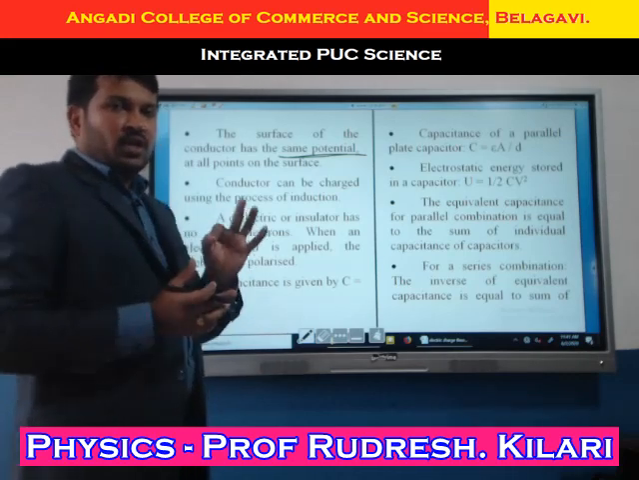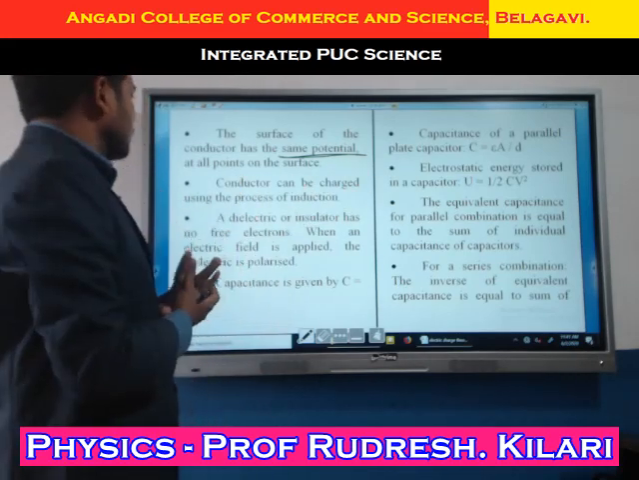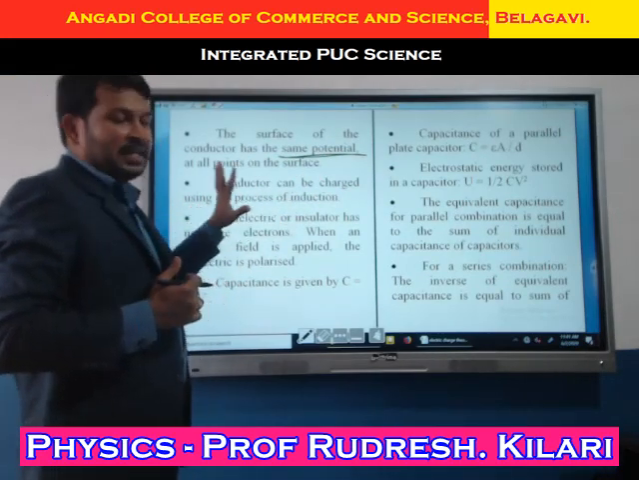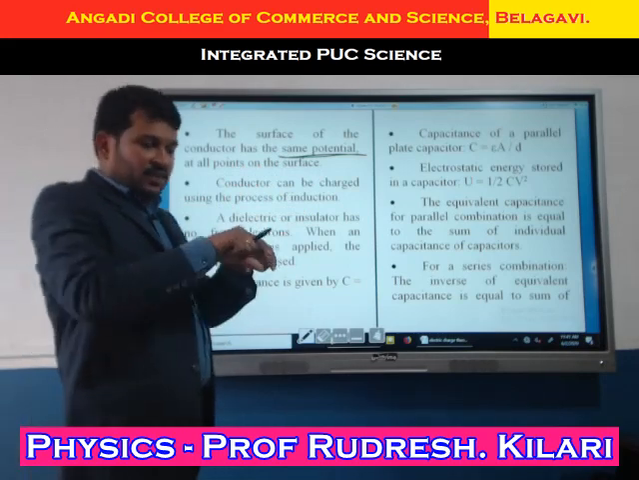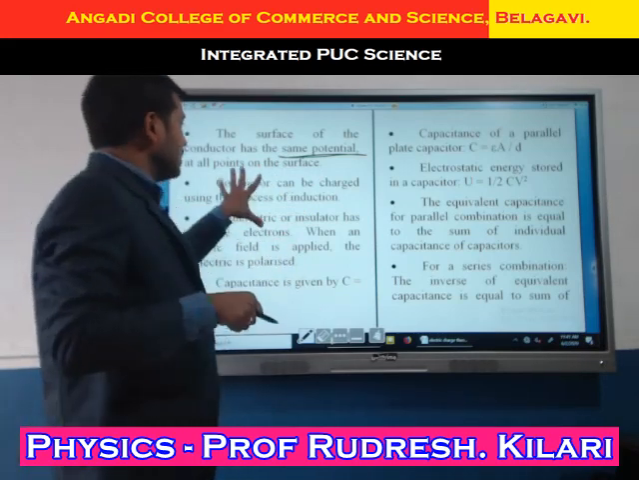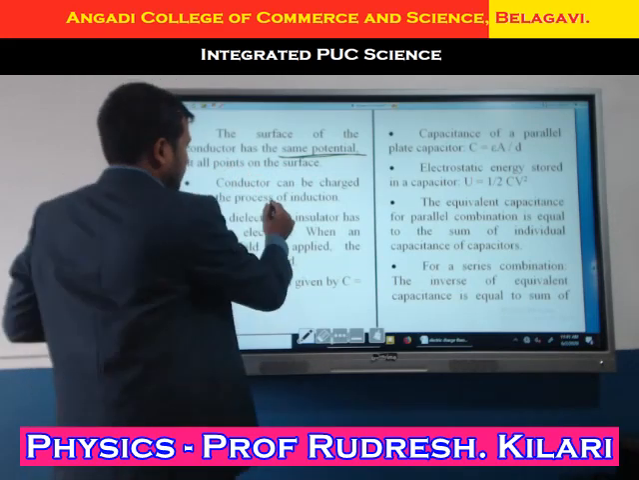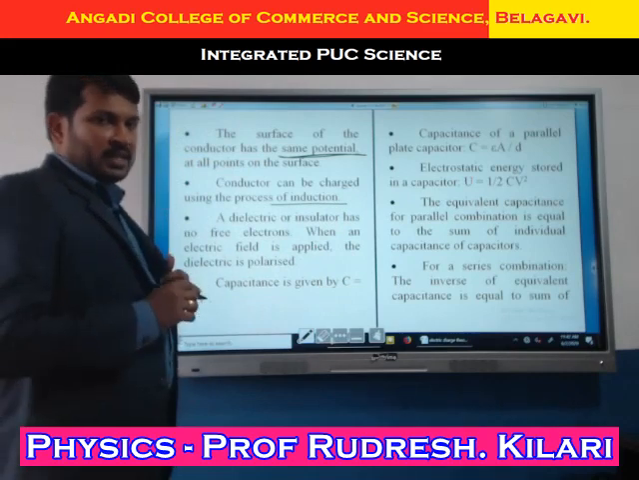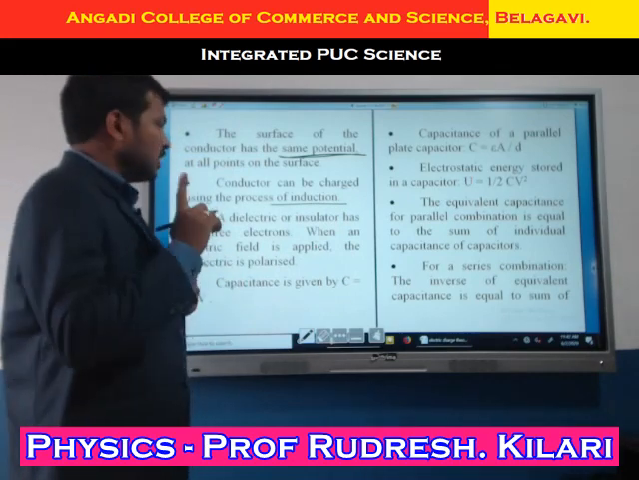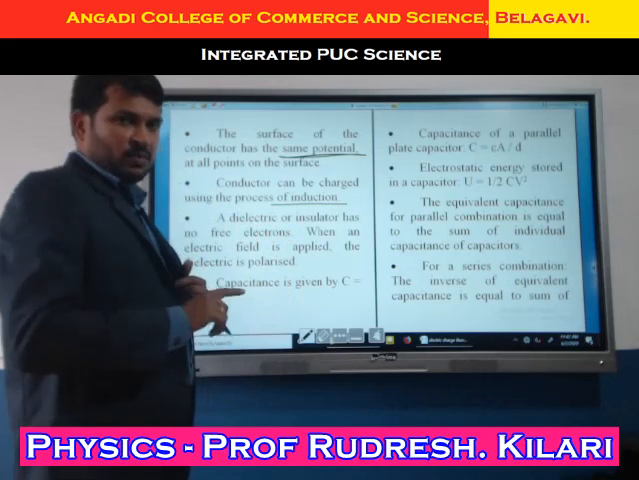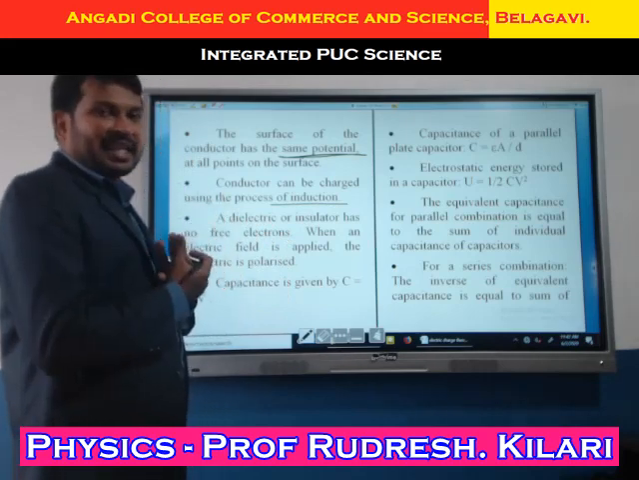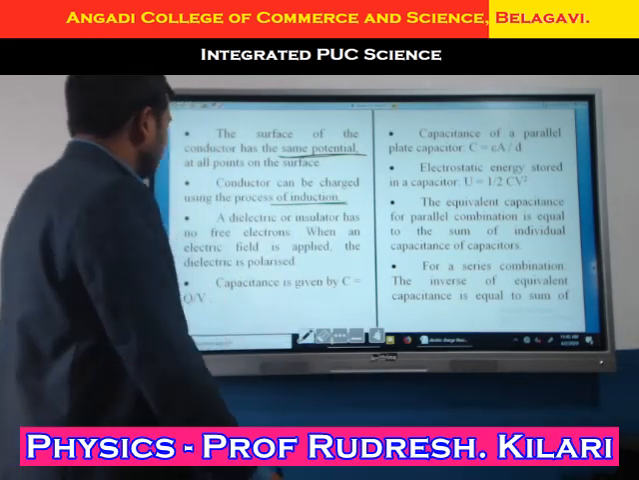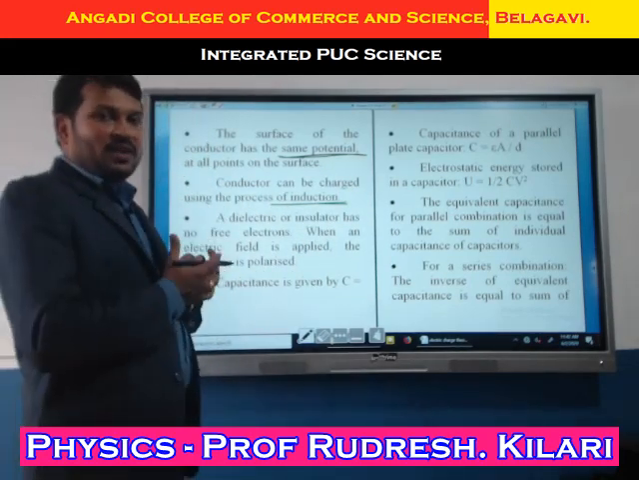Now here we are defining again a conductor. What is a conductor? That which allows the flow of electrons is known as a conductor. A conductor can be charged using the process of induction. Any conductor you can take, and if we rub them with each other, the body gets charged. There are three methods: one is the friction method, another is the induction method, another is the conduction method. Here the conductor can be charged using the method of induction. Remember.